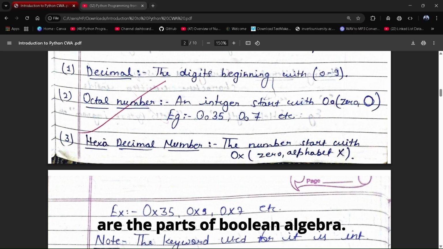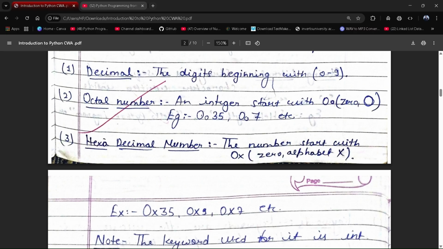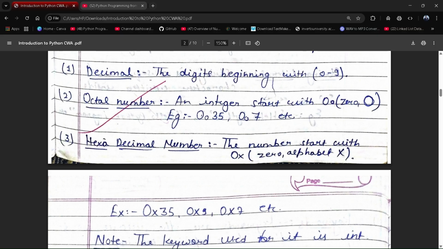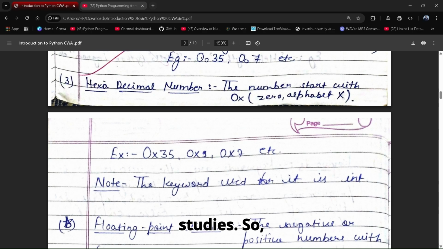So these are related to Boolean algebra. Maybe you have studied Boolean algebra in your studies. Note, the keyword used for it is int.